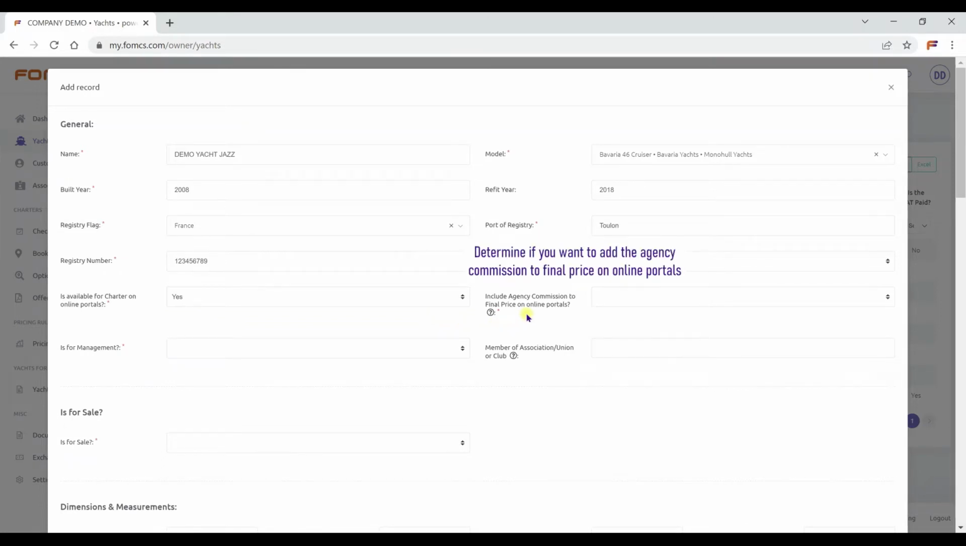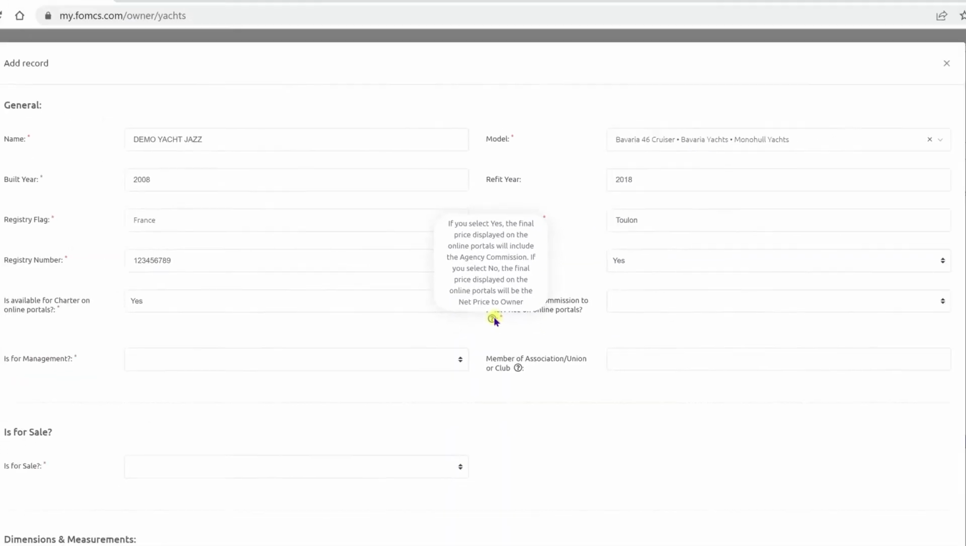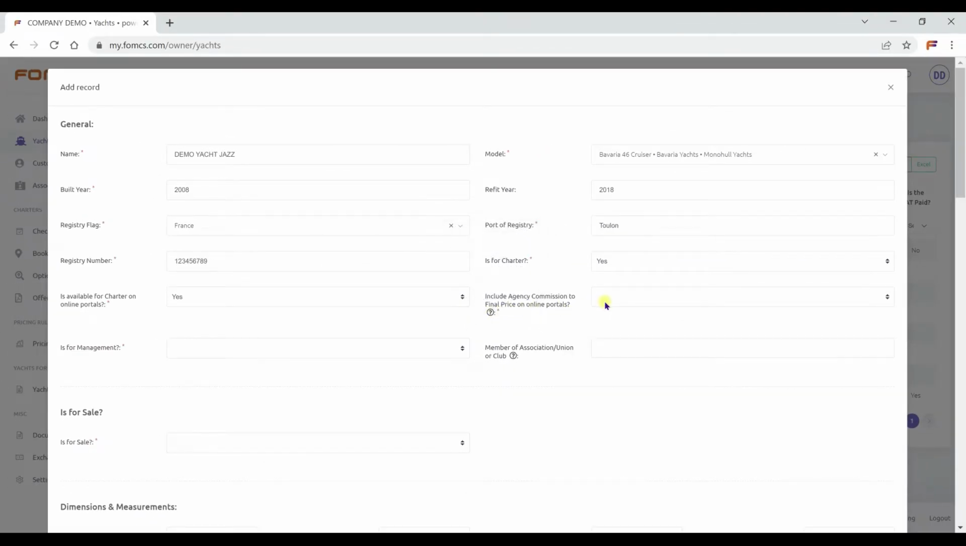Determine if you want to add the agency commission to final price on online portals. If you select Yes, the final price displayed on the online portals will include the agency commission. If you select No, the final price displayed on the online portals will be net price to owner. We will select Yes for this lecture.